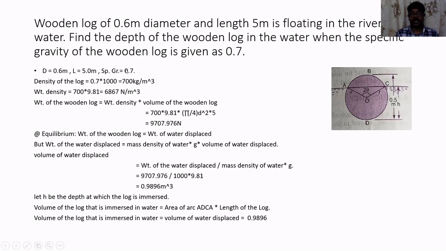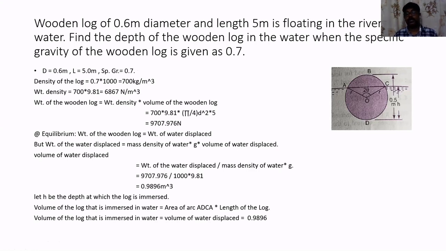With this density, we can calculate the weight density by simply multiplying by 9.81, that is acceleration due to gravity. That is 700 into 9.81, which will give me 6867 Newton per meter cube. Weight of wooden log will be equal to weight density into volume of wooden log.